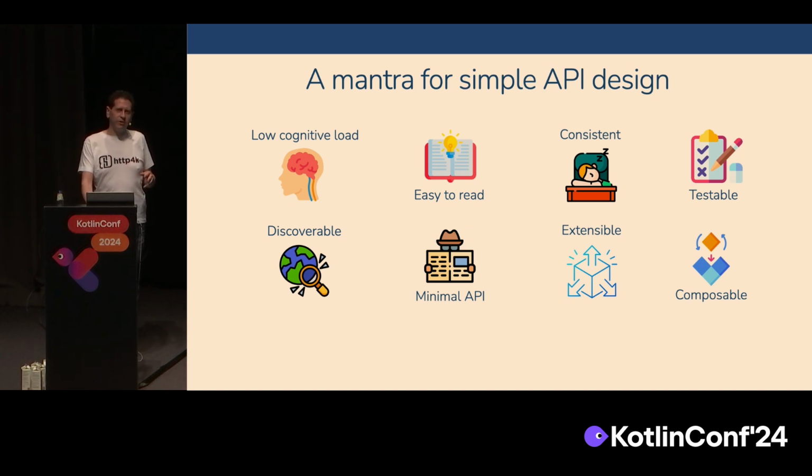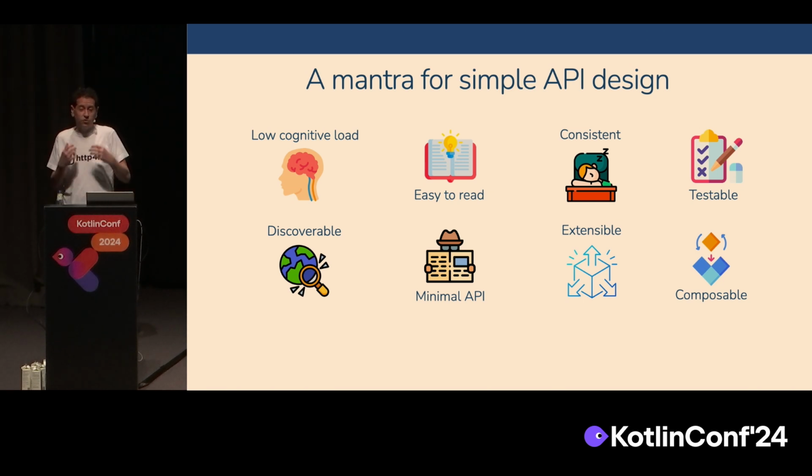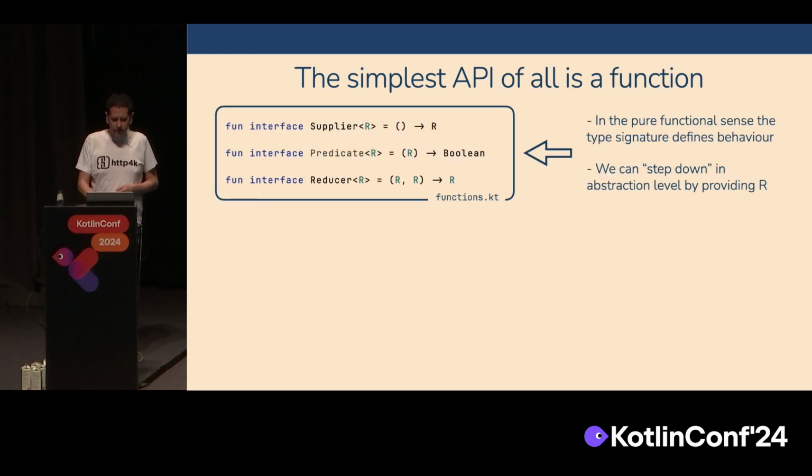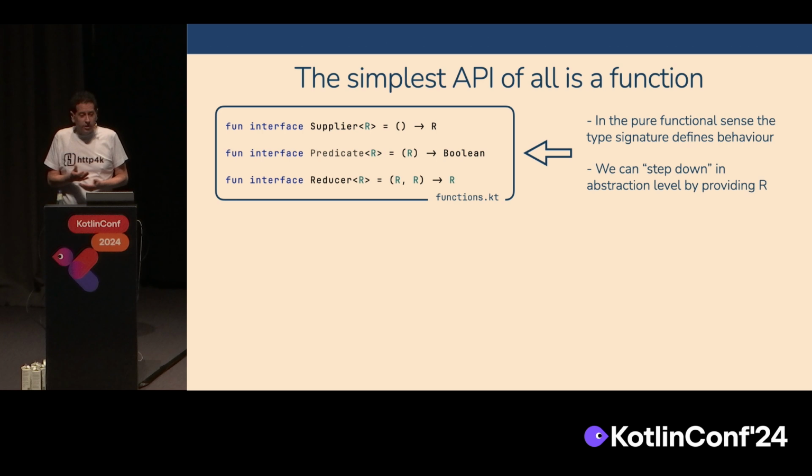Fundamentally, the purpose of an API is to hide complexity. And so that's really the thing. I think in our open source work, we really tried to push that to the boundaries. So the simplest API of all is a function.